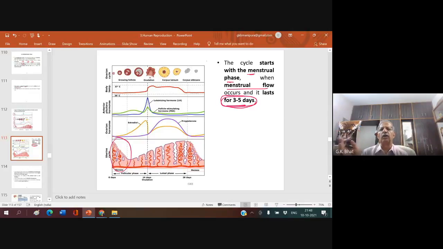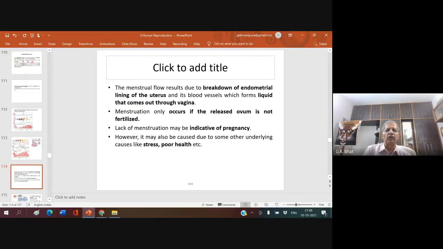All these together constitute what is called menstrual flow. So the menstrual cycle in a woman starts with the menstrual flow. The very first flow may be a little bit drop of blood. It indicates that it is the first day of a menstrual cycle. The menstrual flow results due to breakdown of endometrial lining of uterus.